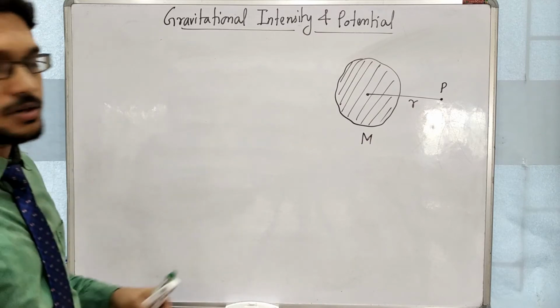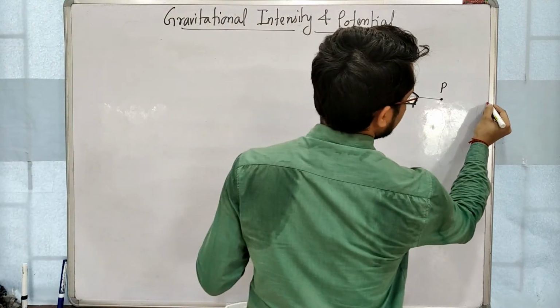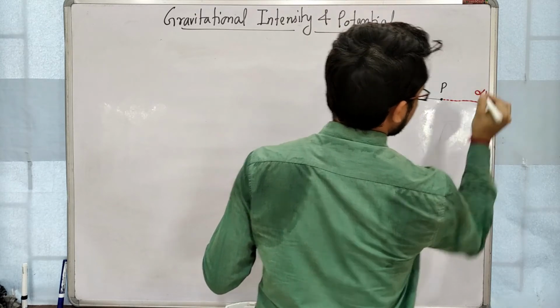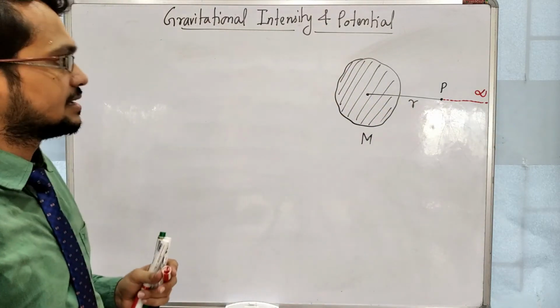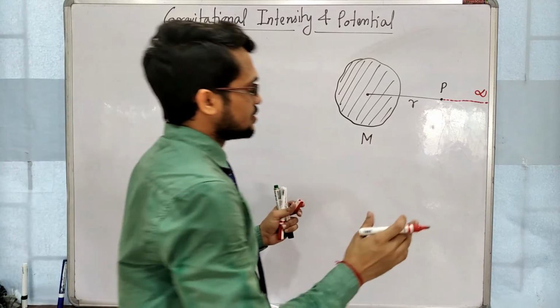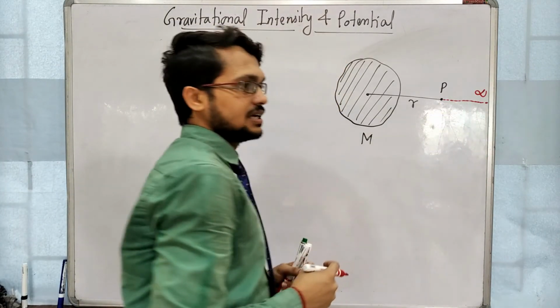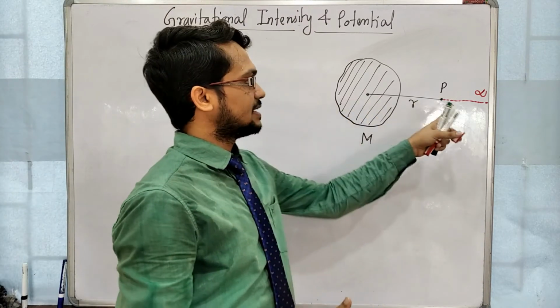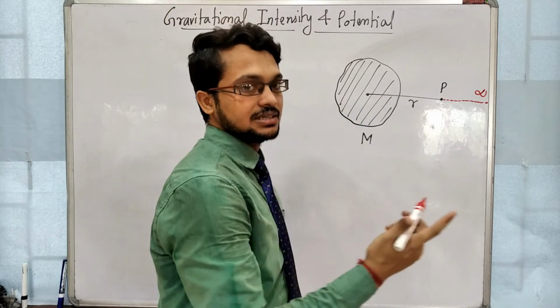Suppose this is infinity, and the object is coming in this way. Clear? Another object is the unit mass.